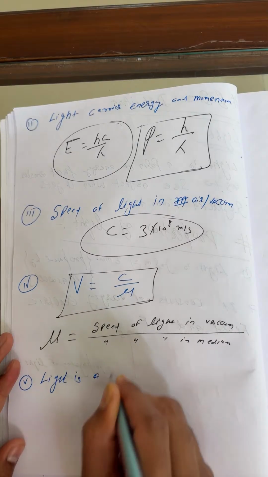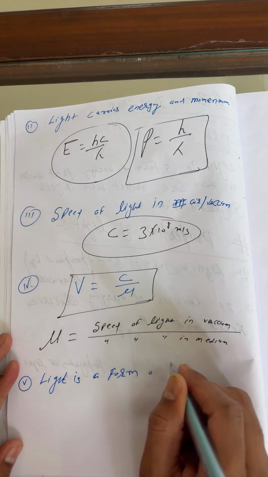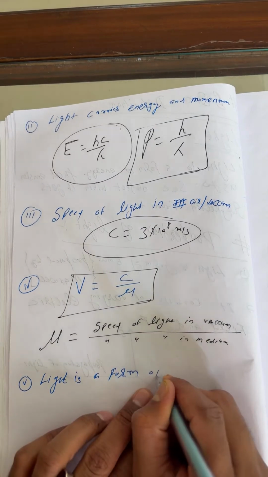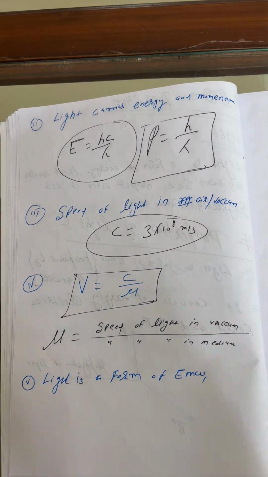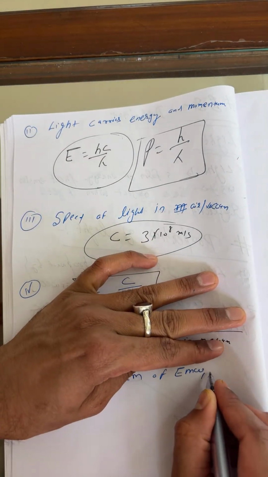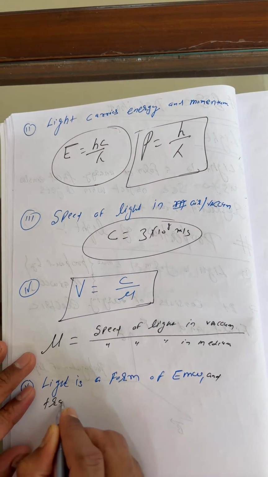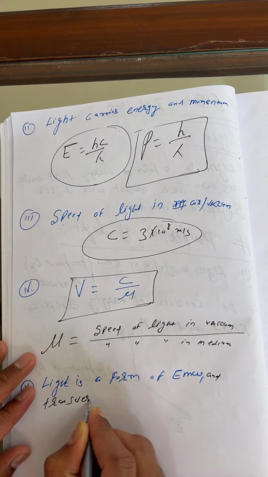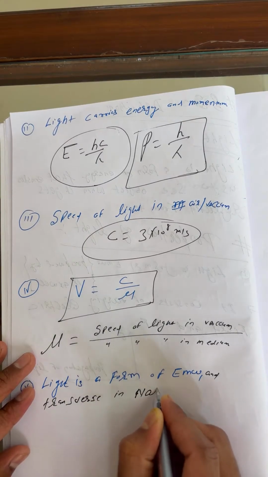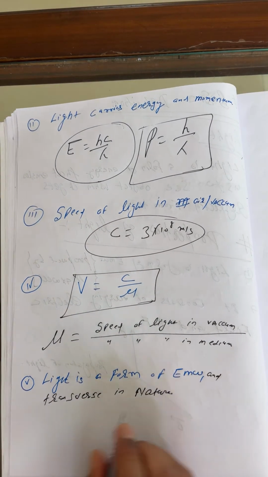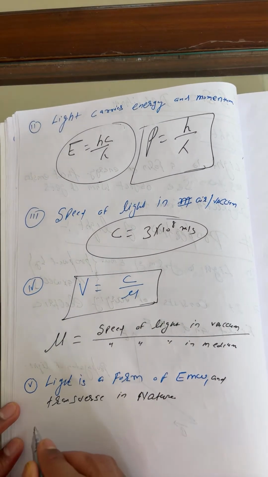Light is a form of electromagnetic wave and transverse in nature. Okay, but you can ask, sir, why transverse in nature?